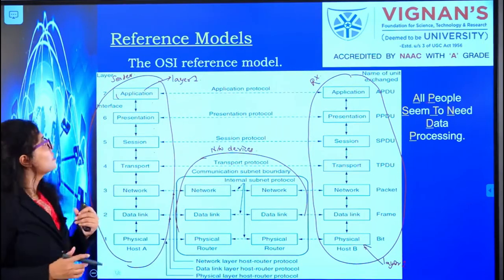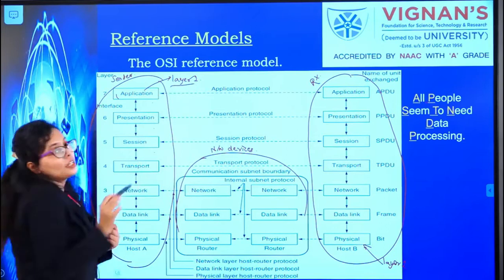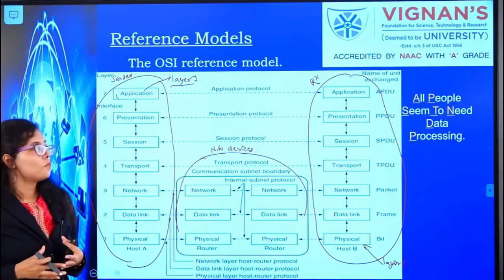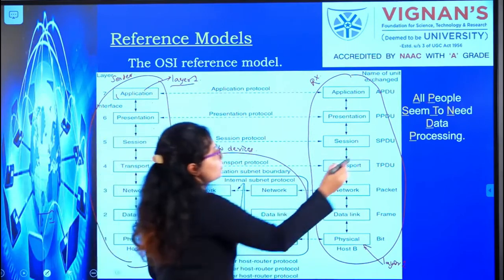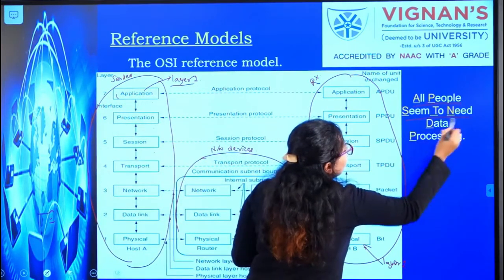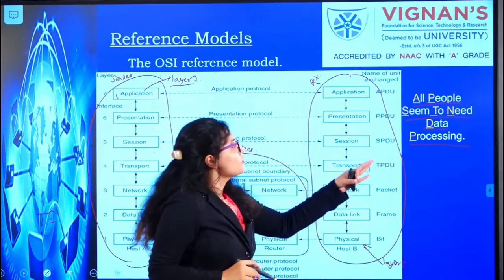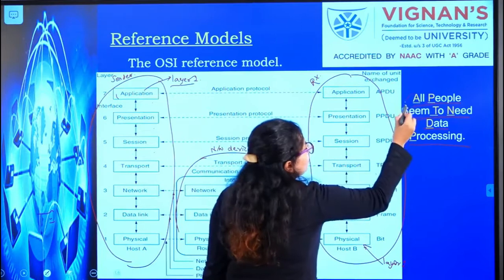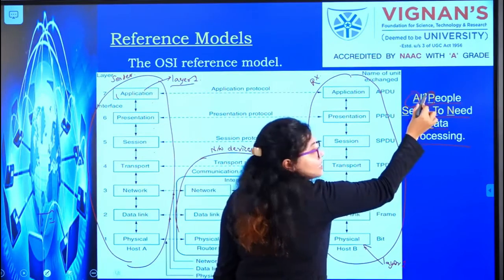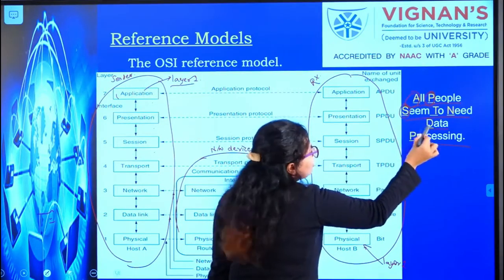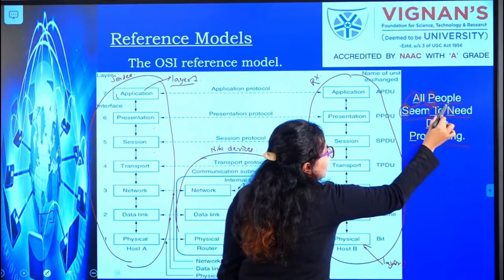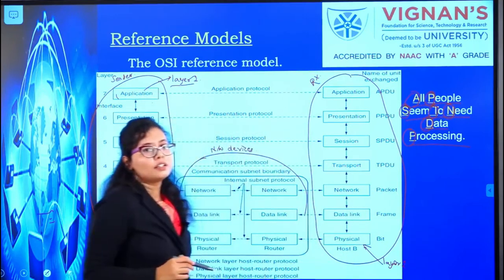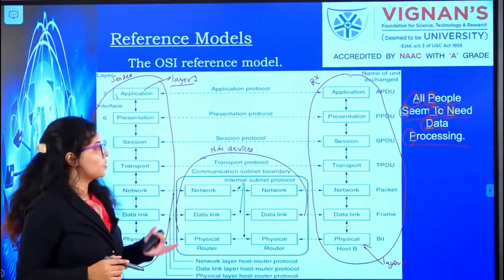If you have trouble remembering the 7 layers of the OSI model, there is a simple acronym you can memorize: All People Seem To Need Data Processing. Here A stands for application, P for presentation, S for session, T for transport, N for network, D for data link and P for physical. I guess it will be easy to memorize.